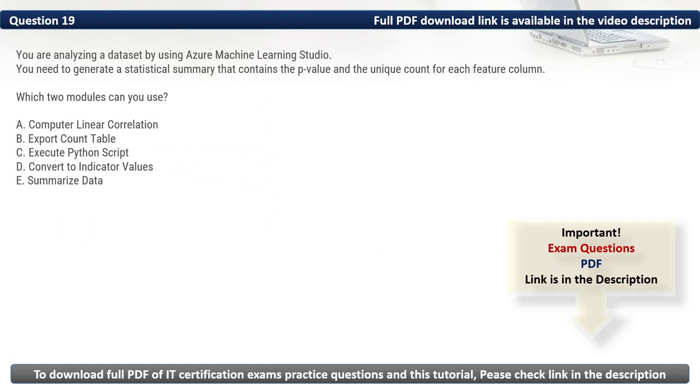Question 19. You are analyzing a dataset by using Azure Machine Learning Studio. You need to generate a statistical summary that contains the p-value and the unique count for each feature column. Which two modules can you use? Firstly, let's eliminate the incorrect options. We have A, compute linear correlation. It calculates correlation between numerical features but does not provide p-values or unique counts.